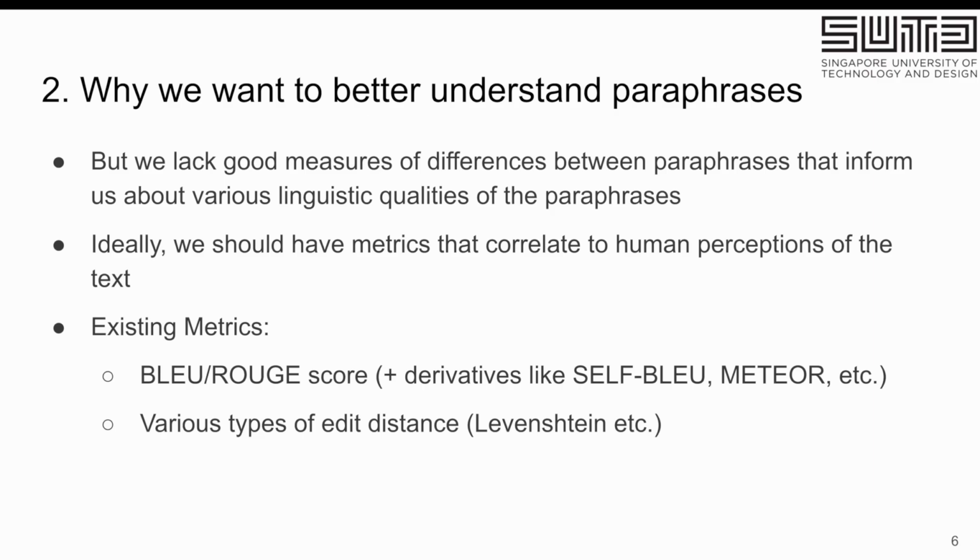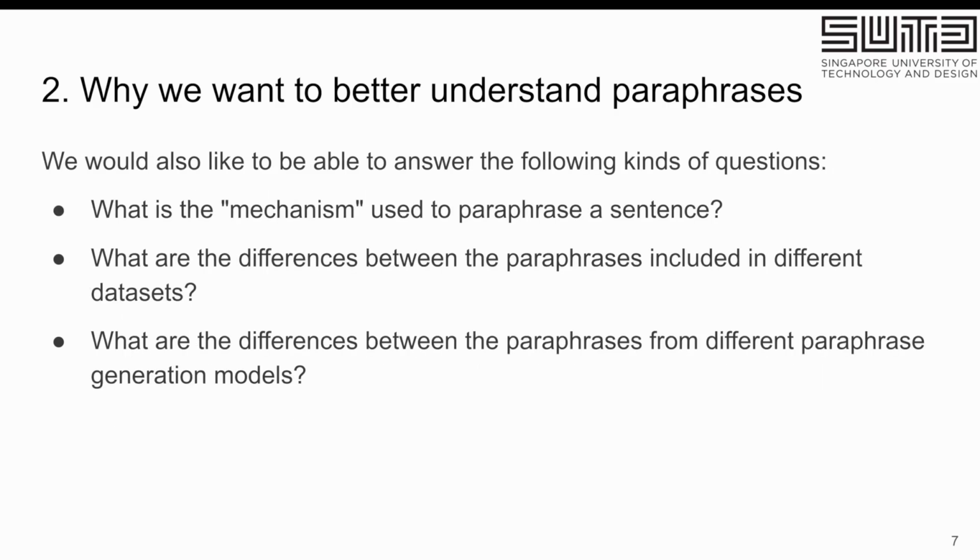Ideally, the metrics we use to quantify should correlate to some human perceptions of the text. Existing metrics such as the BLEU and ROUGE scores, as well as certain derivatives like self-BLEU, which are very commonly used, don't really tell us a lot about the differences between different paraphrases. Neither do the various kinds of edit distance, another common way to measure differences in text. Therefore, we want to come up with metrics that can answer these kinds of questions,